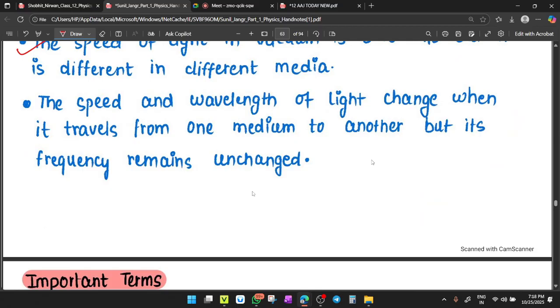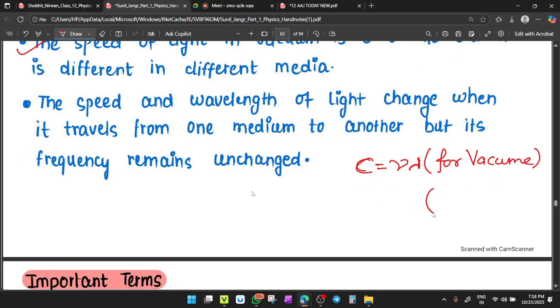Very important. Write the formula c equals nu lambda. There is a relation between the speed of light and wavelength. This formula is applied for vacuum.